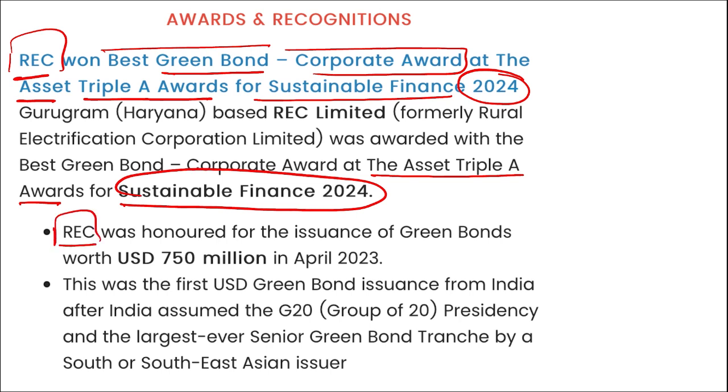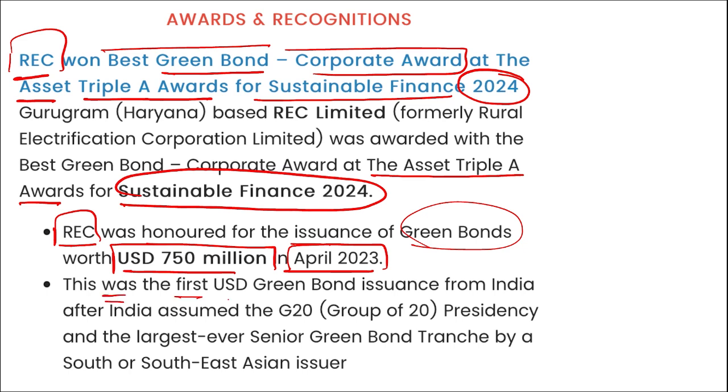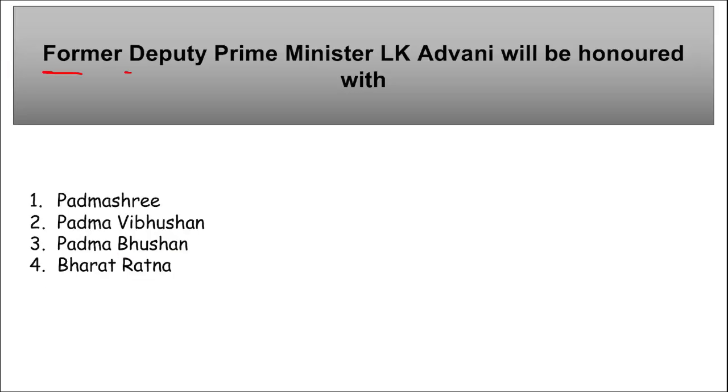Here remember, REC, that is Rural Electrification Corporation Limited, was honored for the issuance of green bonds that are worth $750 million in April 2023. And this was the first USD green bond issuance from India after India assumed the G20 presidency. Correct. Next, former Deputy Prime Minister LK Advani will be honored with which award?